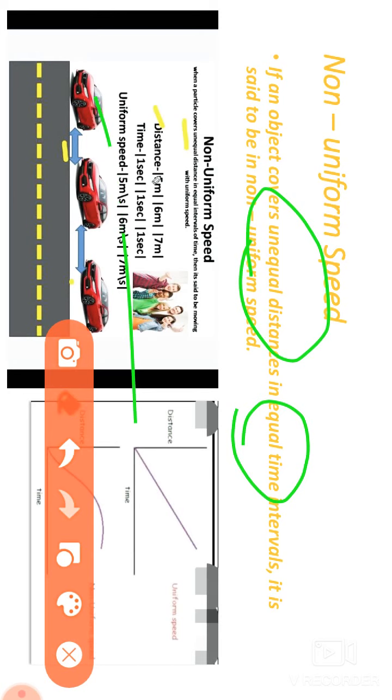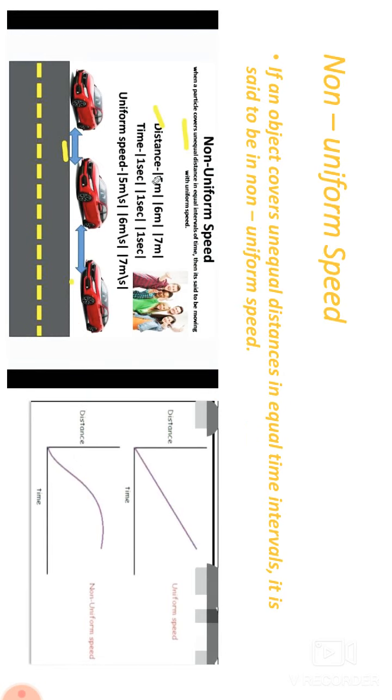So, if an object covers unequal distances in equal time intervals, then it is said to be a non-uniform speed. The distance time graph for non-uniform speed is not a straight line. It can be any shape but not a straight line.